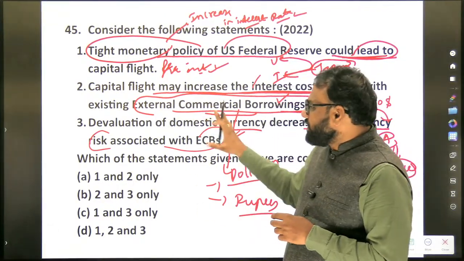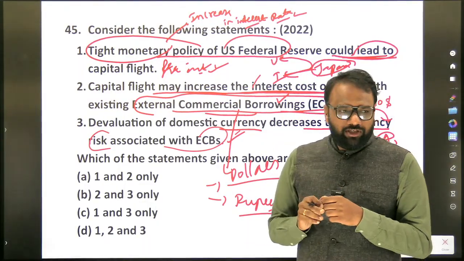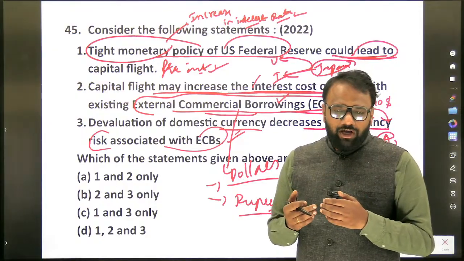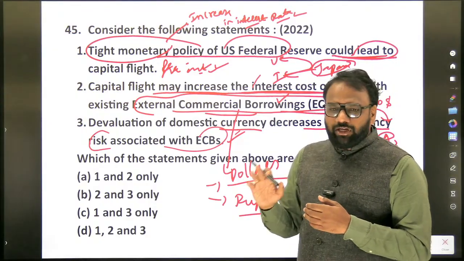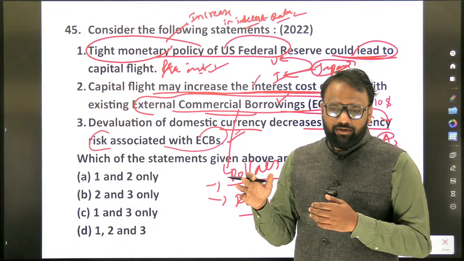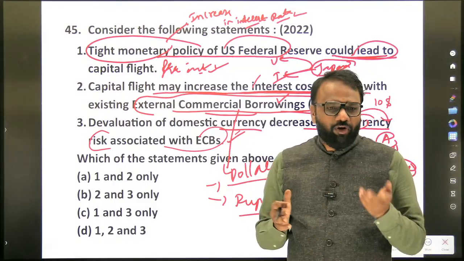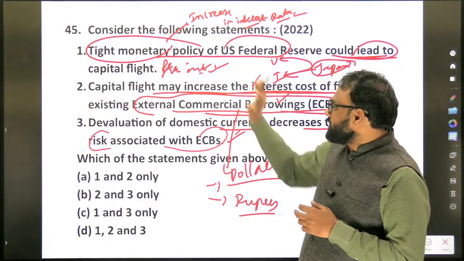So at least this background is important. What are the various things that we learned here? One is what is tight monetary policy. In India also, are we involved in tight monetary policy? Yes. Who is involved in making the monetary policy tight? The RBI's Monetary Policy Committee. The Monetary Policy Committee consists of how many members? Six members. We'll revise all those things here.